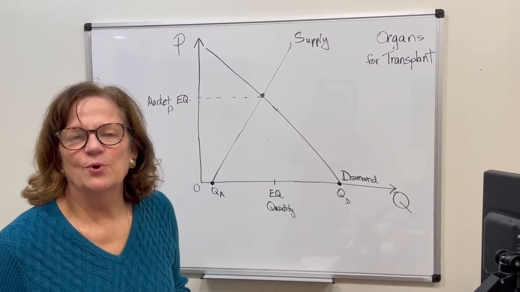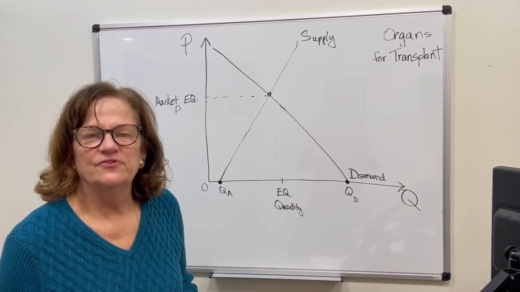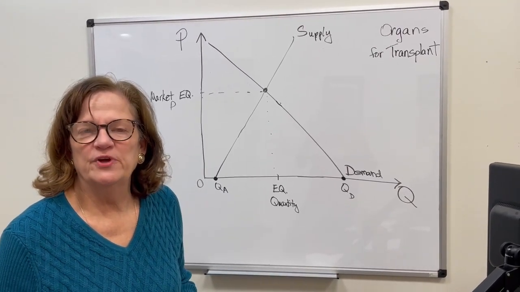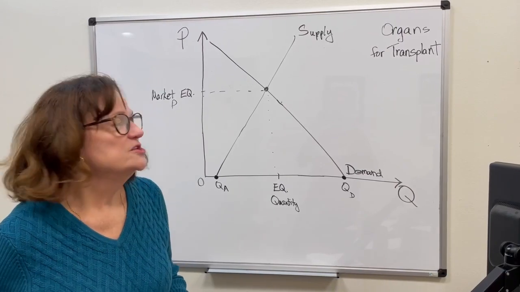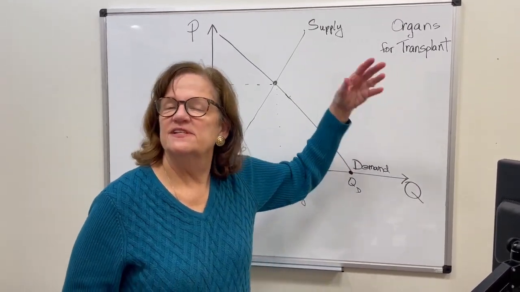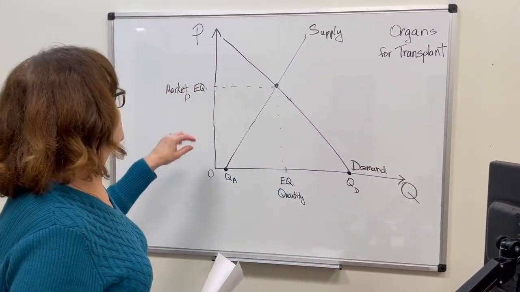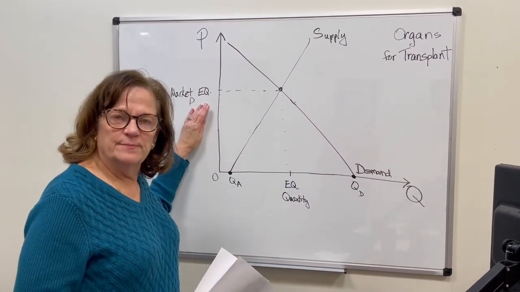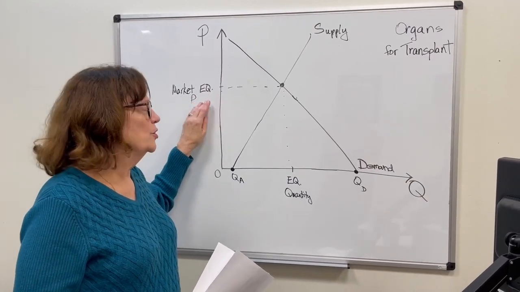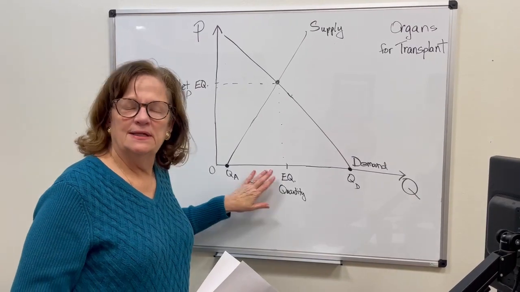Tonight we're going to work a problem on the market of supply and demand, showing what happens in a market when you impose a price ceiling. So this is the market for organs for transplant, such as kidneys or livers or hearts, okay? And assume there is a market equilibrium price for the organs for transplant, and at that price there's an equilibrium